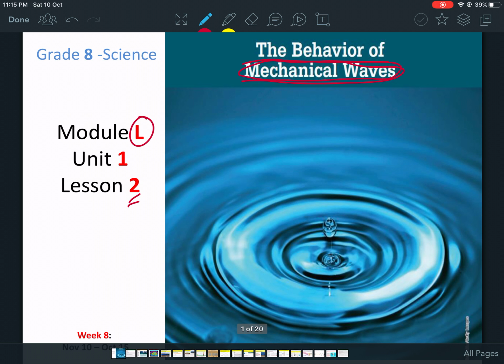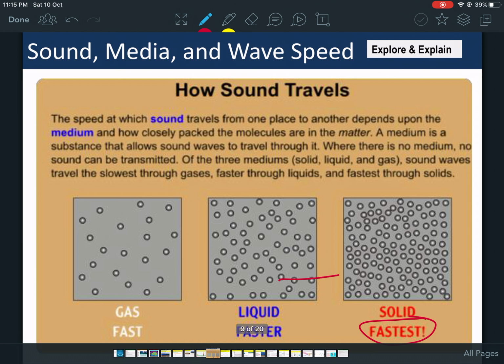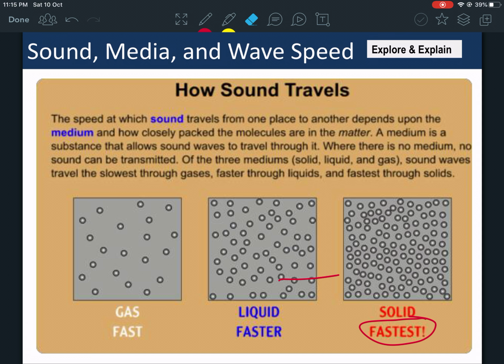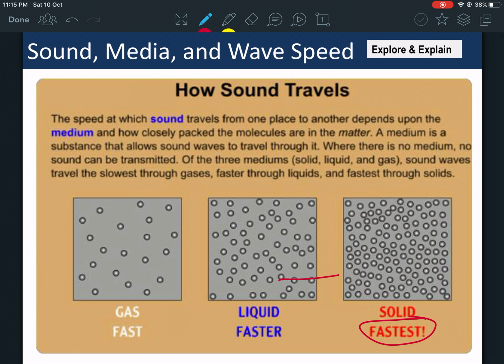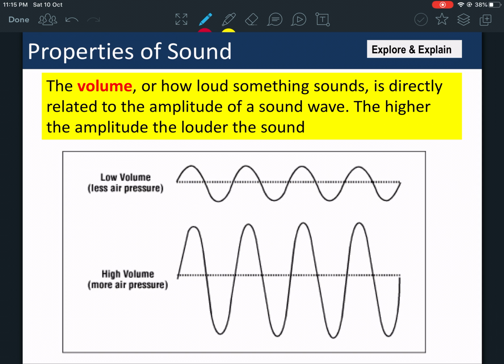Good morning, everyone. Today we're continuing our lesson, Behavior and Mechanical Waves. And today we're going to continue talking about sound waves. If you remember, we talked about sound waves and how they travel through solids, liquids, and gases. And today we're going to talk about pitch and volume.